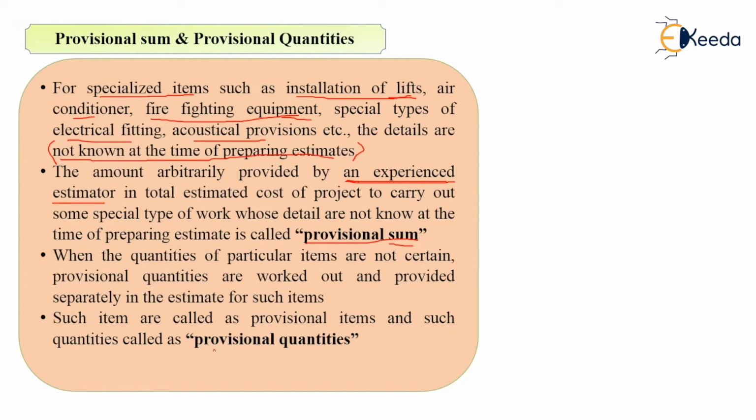For example, as I am giving you the example of installation of lift. For installation of lift, there are various items which will be involved. Let us consider just one unit of installation. That unit will be a provisional item, but what is the quantity? One unit of, say, doors of lifts or anything related to that. So that is the quantity. The calculational part will be provisional quantities, and the amount will be provisional sum, and there will be so many provisional items in that. So this is the provisional sum and provisional quantities.